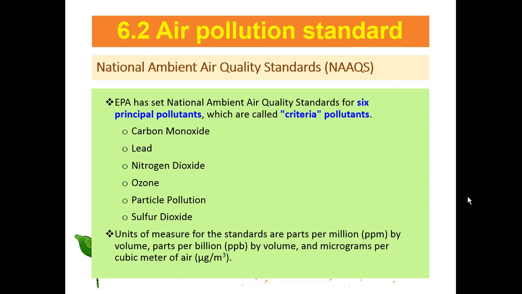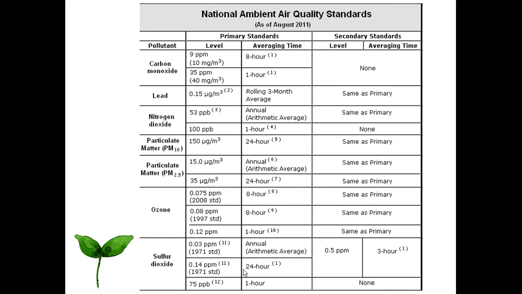So if you have the criteria pollutants, there is carbon monoxide, lead. In our API we do not include lead. Sulfur. The measure for the standard is in ppm, ppb by volume, or microgram per cubic meter of air. So they have the two standards, primary and secondary.